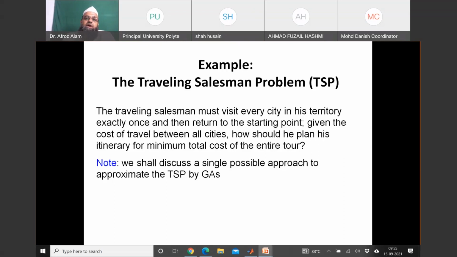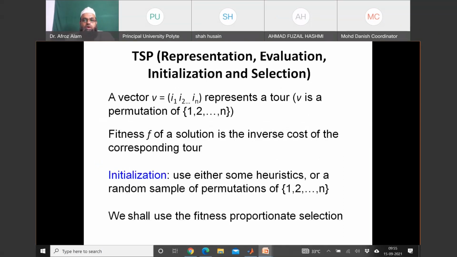So again, there are various ways of formulating our problem. So we will discuss one way of formulation. This is not the only way. You are free to formulate your problem in your own way. Just you have to identify the variables, their constraints, like that. Okay. So in short, we will represent this problem by TSP, traveling salesman problem.